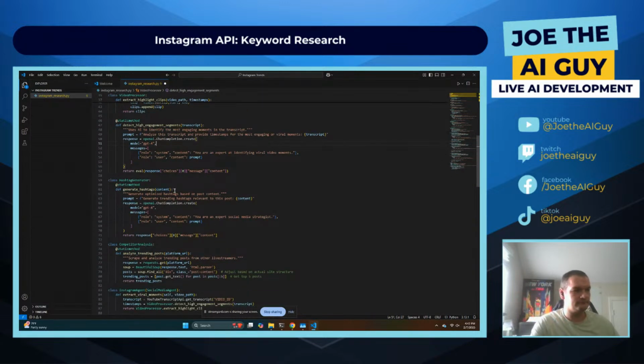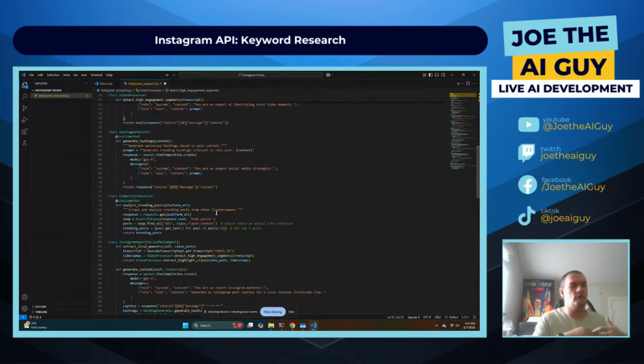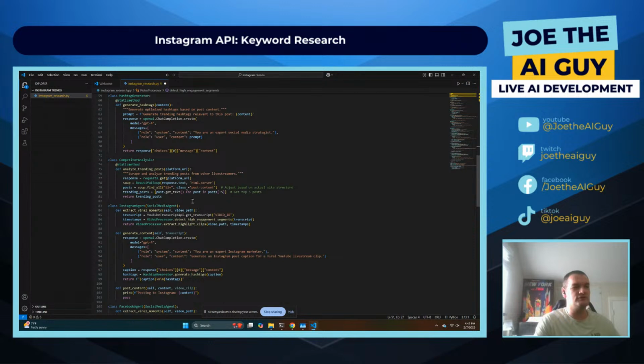So I went there, and it came up with a function to use ChatGPT to generate hashtags for the post itself. It seems that it focused on taking the file or the video that I had and doing that. Then I asked it for another update afterwards, that we should analyze the other live streams, since it's one of the main components of this. And then it put that there as an option.